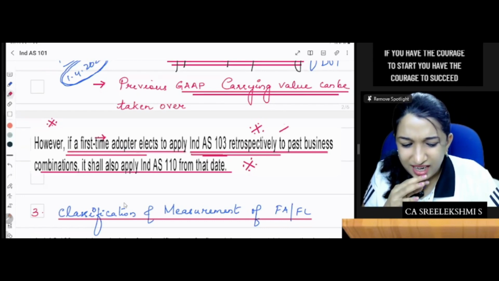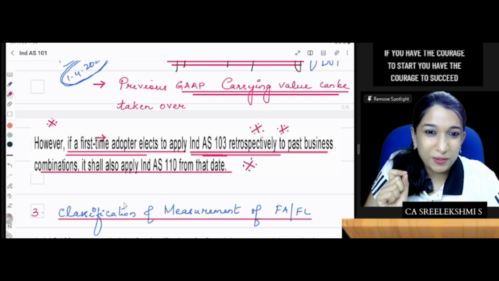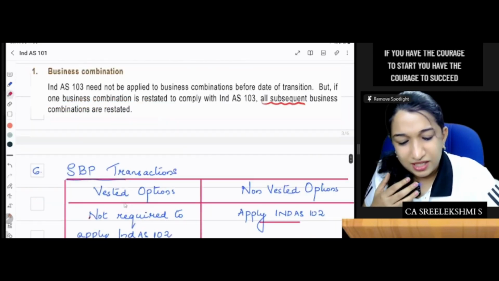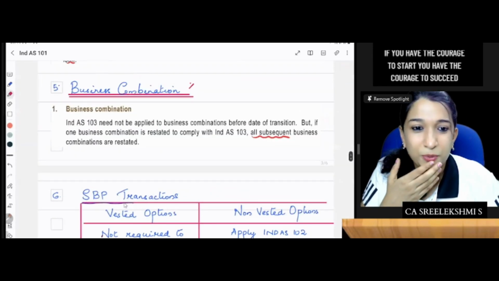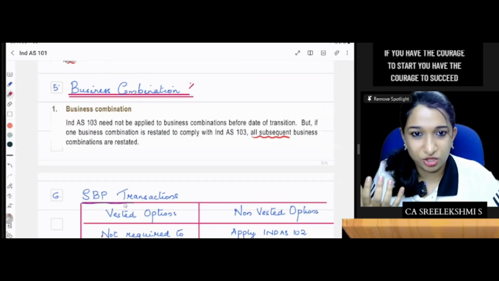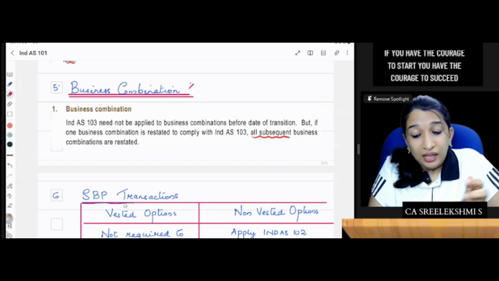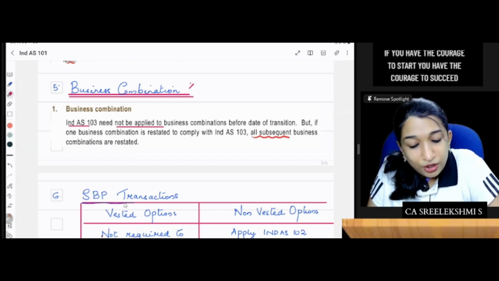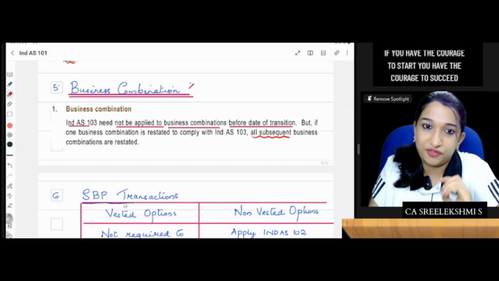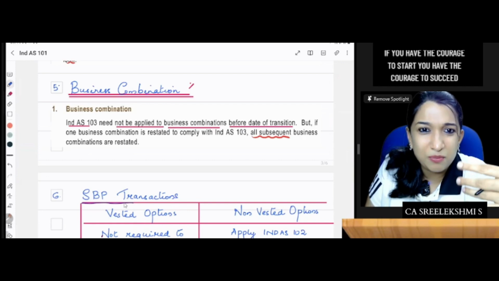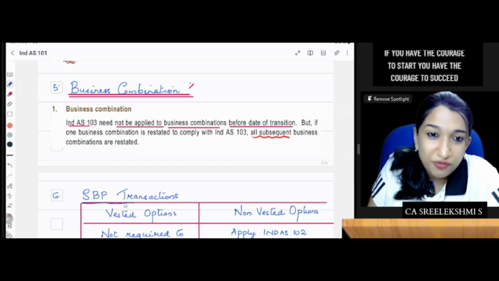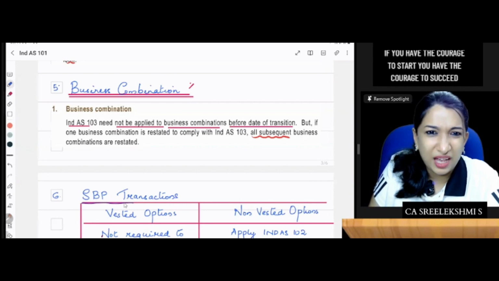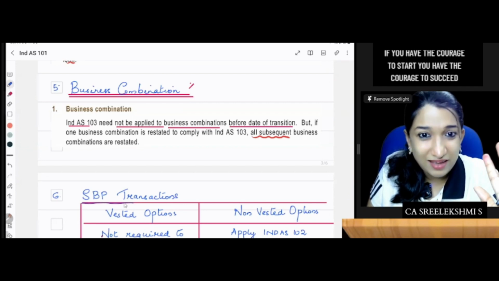Okay, this point we will do once more, because business combination is still coming. But let me say now, what is the provision for business combination in first time adoption? IND AS 103 need not be applied to business combinations before the date of transition. They are giving you exceptions and exemptions, but there are options. If you want, you can go and correct, you can do the retrospective calculation. But you need not do this. These are exemptions.